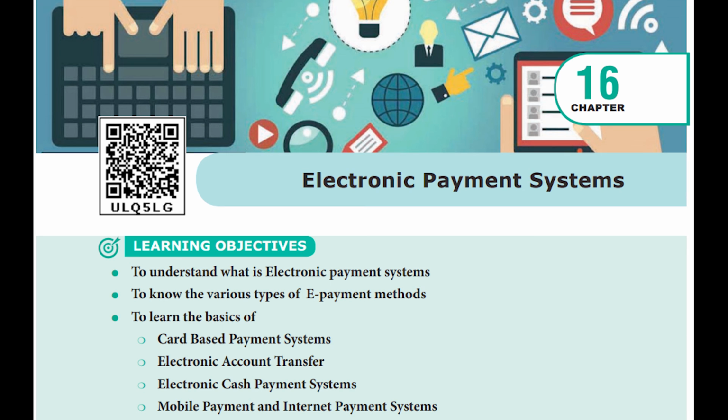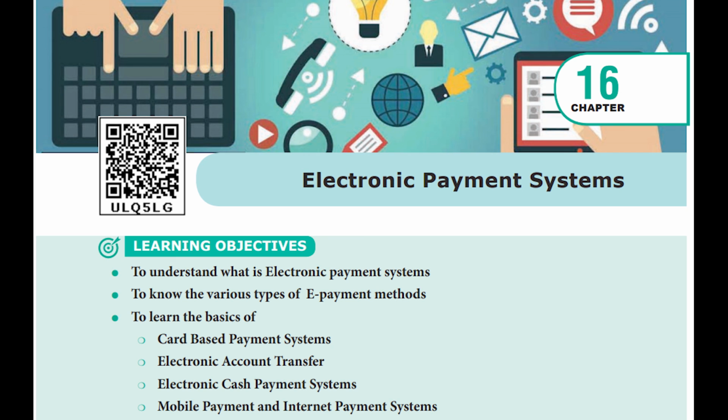UPI full form is Unified Payment Interface. Okay, you would have seen UPI everywhere. What is the full form of that UPI? Unified Payment Interface. Phone Pay, Google Pay, many are there now. Paytm and many more apps come under this UPI. So this will help us to do our payments easily.